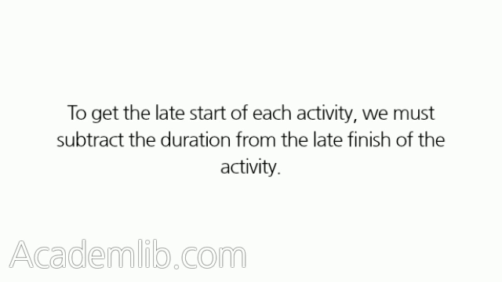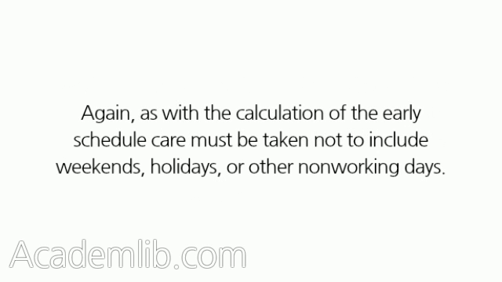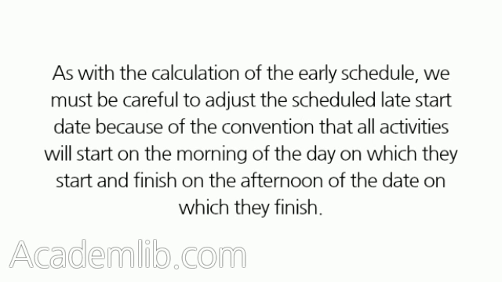To get the late start of each activity, we must subtract the duration from the late finish of the activity. Again, as with the calculation of the early schedule, care must be taken not to include weekends, holidays, or other non-working days. As with the calculation of the early schedule, we must be careful to adjust the scheduled late start date because of the convention that all activities will start on the morning of the day on which they start and finish on the afternoon of the date on which they finish. This means that an activity that has a late finish date of January 20th and a duration of 3 days has a late start date of January 18th.